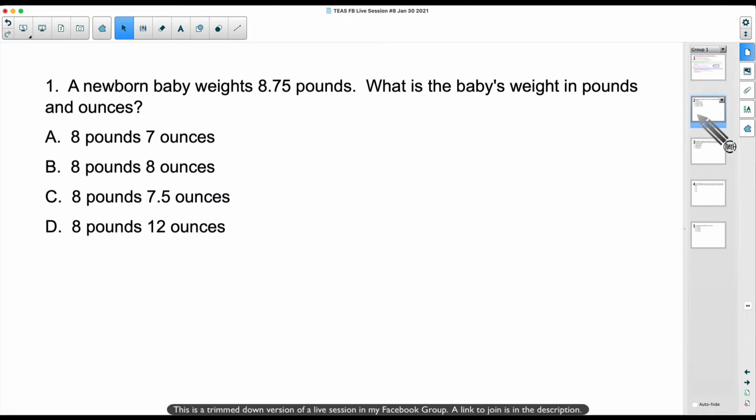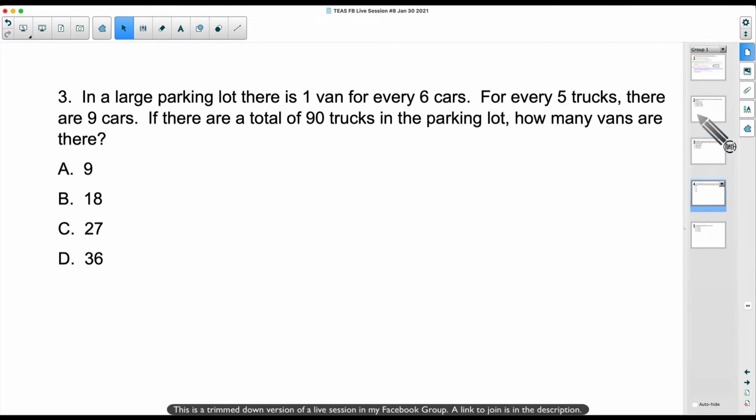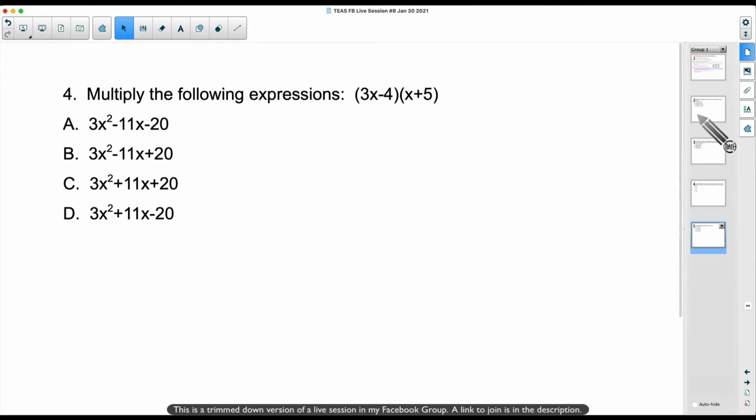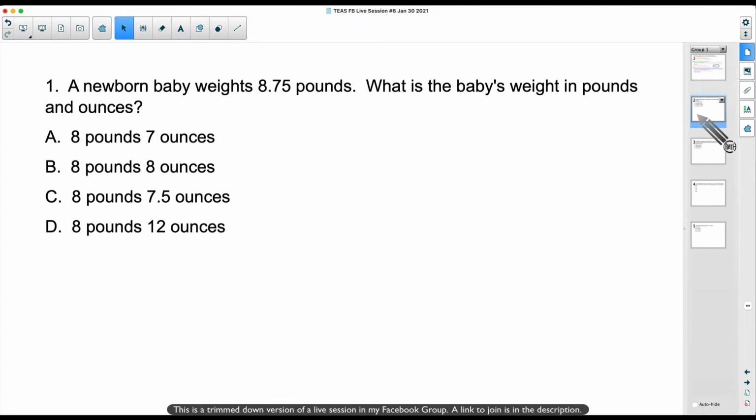We're going to look at a conversion problem tonight. We're going to look at translating a perimeter problem with a rectangle, and we actually have to find the area of this thing. We're also going to look at that classic one that I've seen in several TEAS Facebook groups, not just mine, but several of them, where we're dealing with comparing 3 things. And then we'll finish up with what's called the FOIL method. I don't really use the FOIL method, but a lot of you, I'm sure, do use that. And as you can see here, I do have multiple choice for all of these.